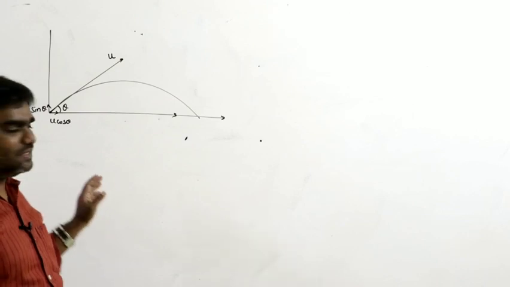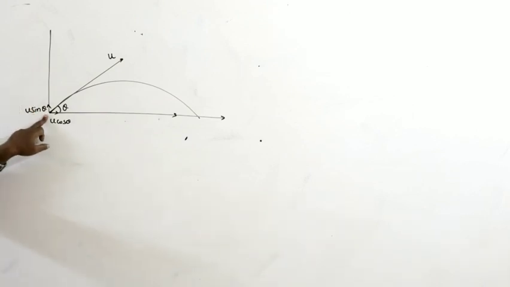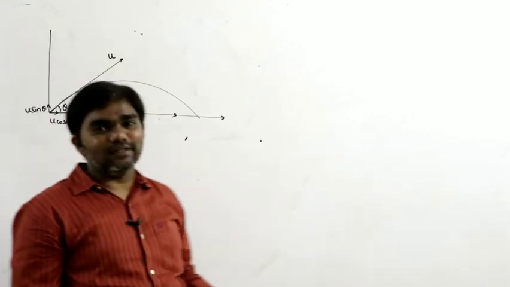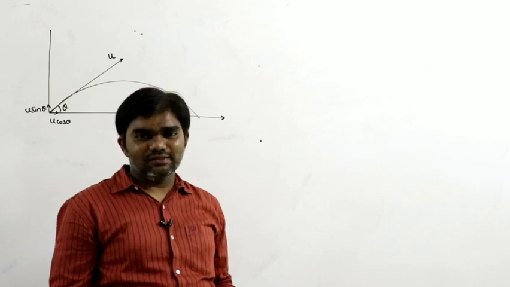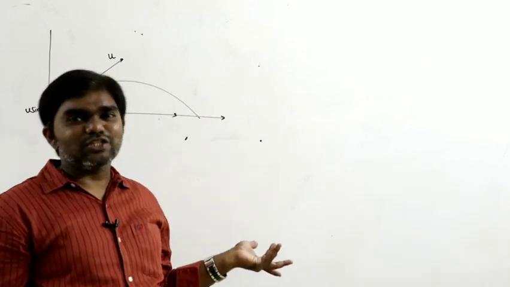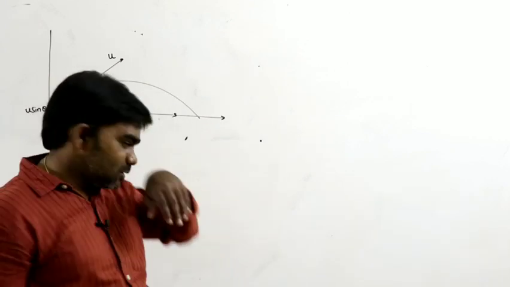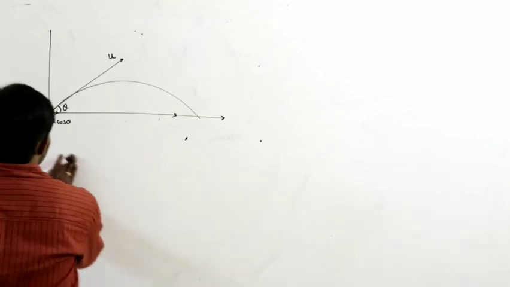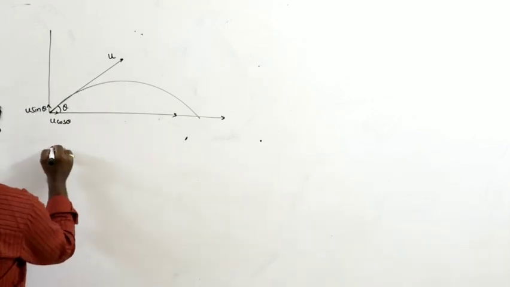Don't forget about that. At the start position, the vertical component of velocity is u sin theta, the initial velocity. So wherever it is, the initial velocity is always u sin theta. So now, what is the displacement vector after time t seconds?